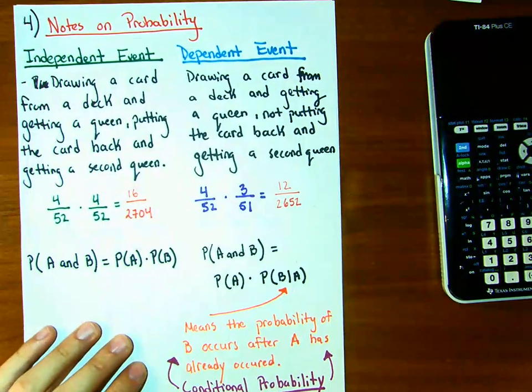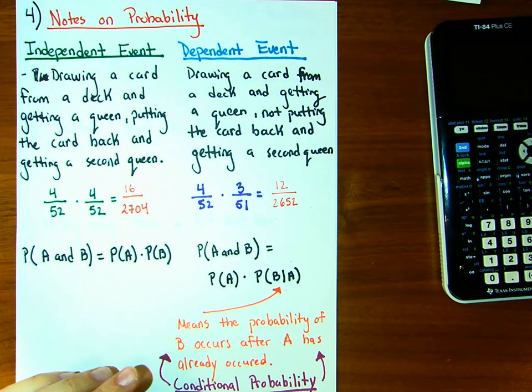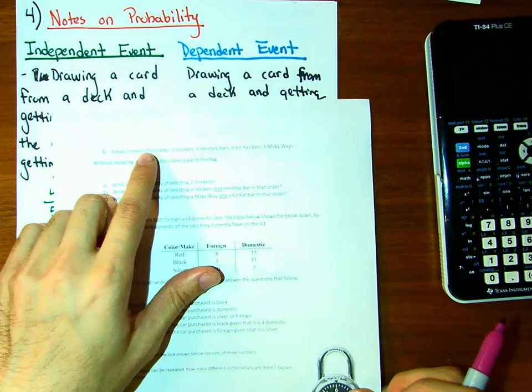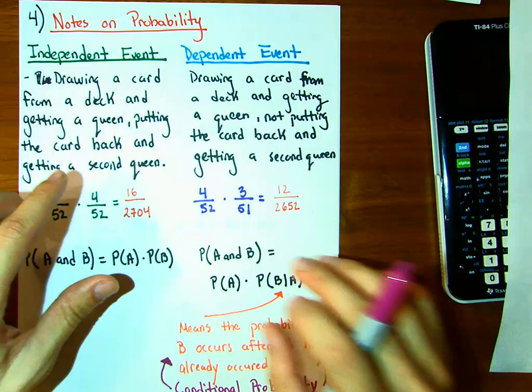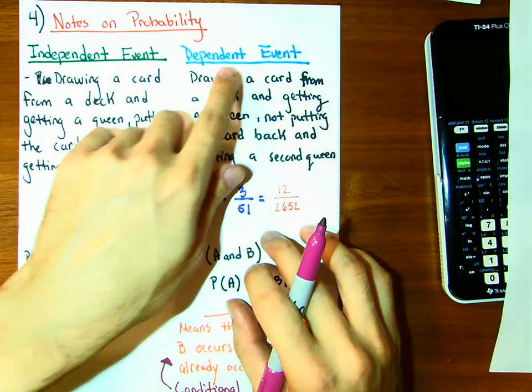And we go for question 4. Before we do this question about the chocolates and the Snickers and stuff, let's just go over our notes on independent and dependent.